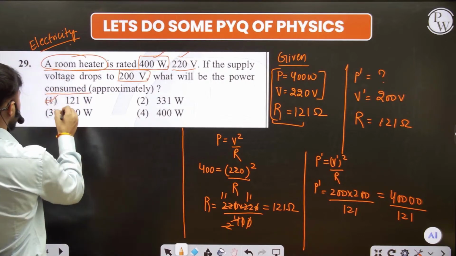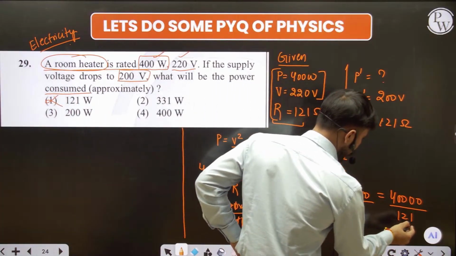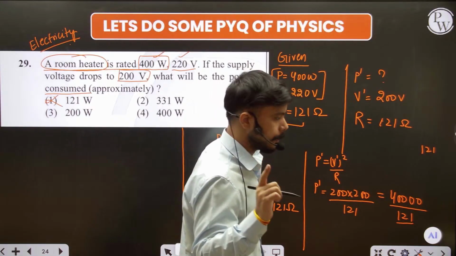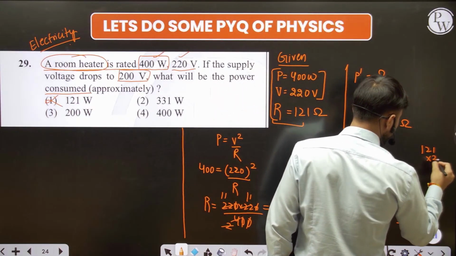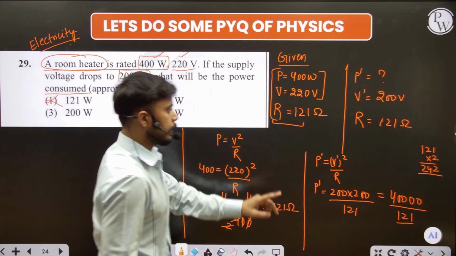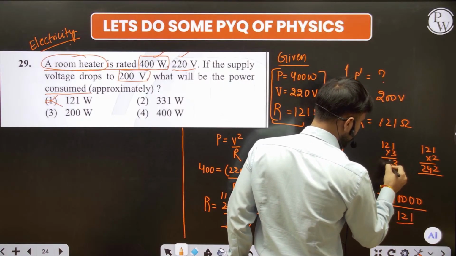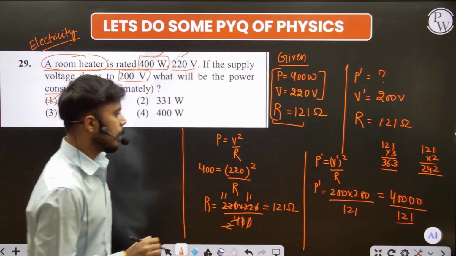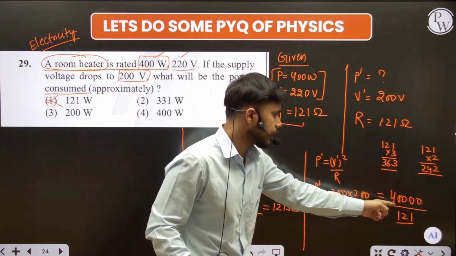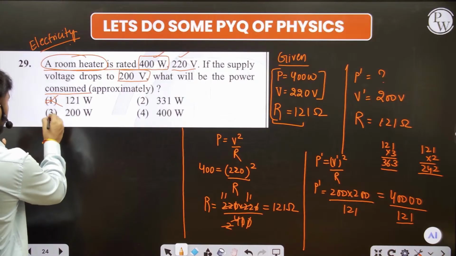Let's check the options. Guys, one more thing, I am also going to teach you some tricks, so please stay sure with the tricks too. So if I multiply 121 by 2, the answer is 242. If I multiply with 3, the answer is 363. 363 is lesser than 400. So the answer will be in 3, not 2. So this is also correct.